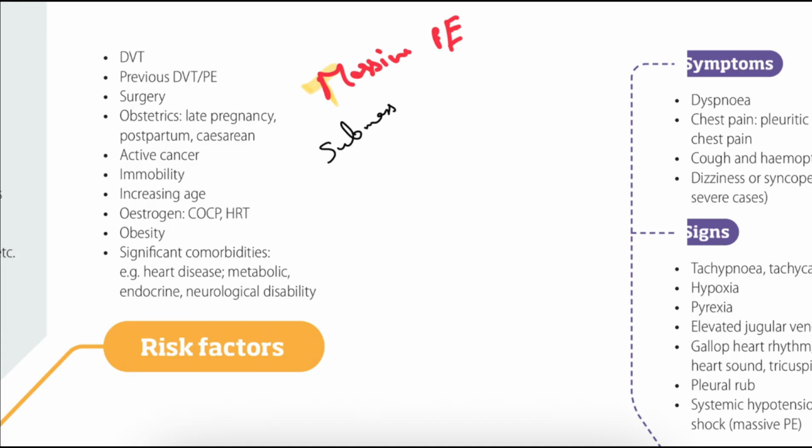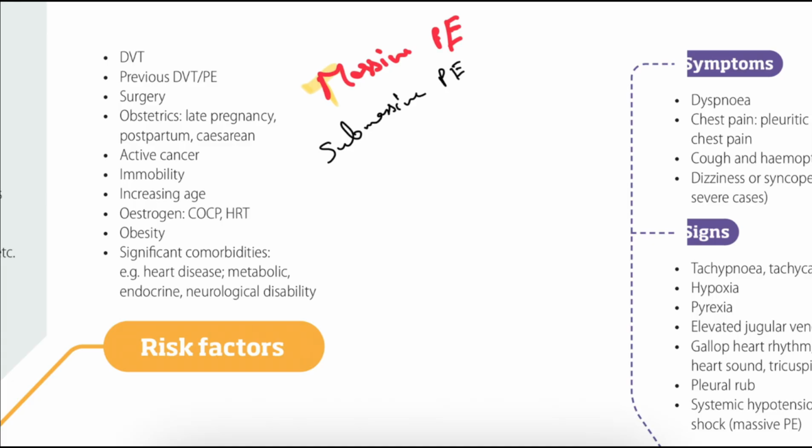Next, we can see submassive pulmonary embolism. In submassive pulmonary embolism, the patient will be stable, the blood pressure will be stable, and we can see right ventricular dysfunction. Next one, low risk pulmonary embolism. In low risk pulmonary embolism, the patient will be stable with no right ventricular strain.